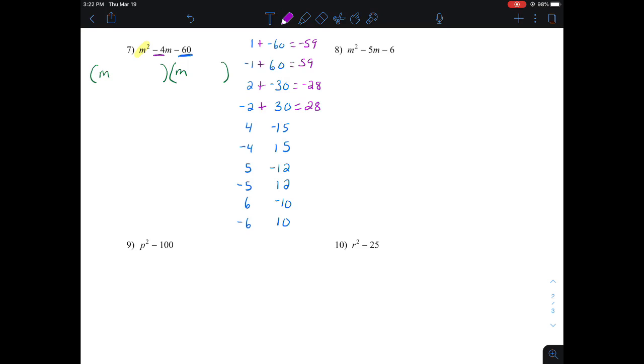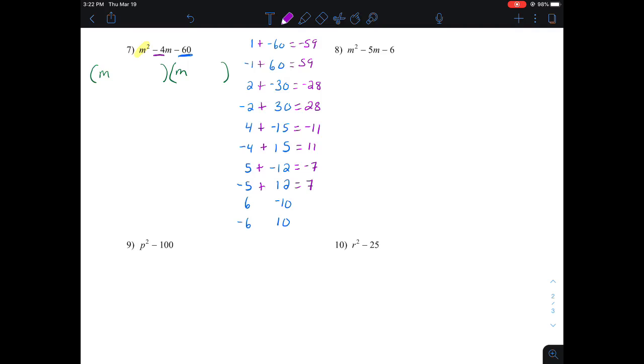I keep going down the list. 4 plus negative 15 makes negative 11. Nope. Negative 4 plus 15 makes positive 11. So my sum is getting smaller, but it's still not where it needs to be. 5 plus negative 12 makes negative 7. That's not it. Negative 5 plus 12, positive 7. Nope, still haven't found it yet.